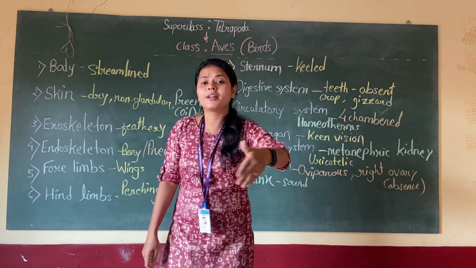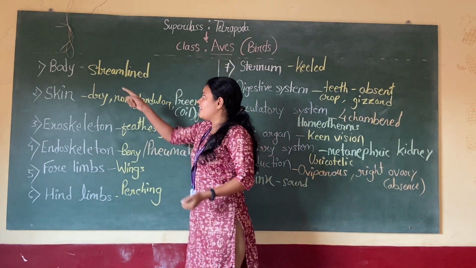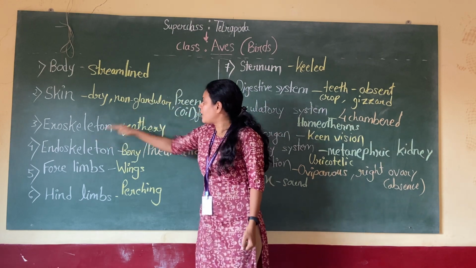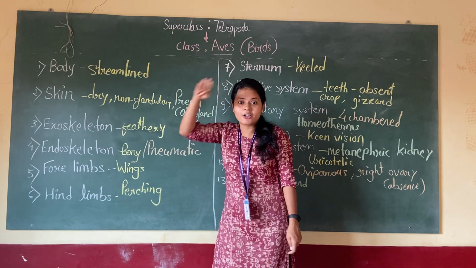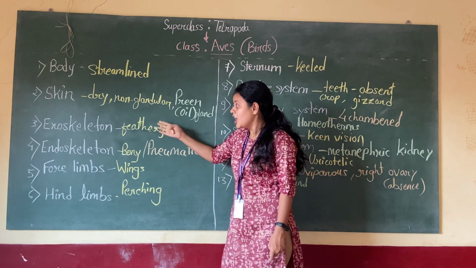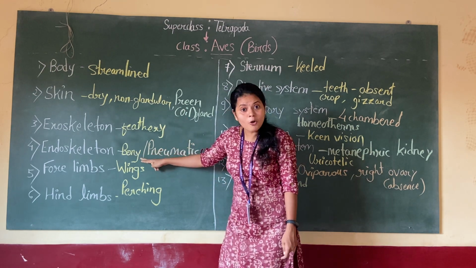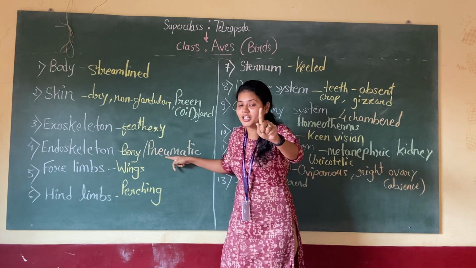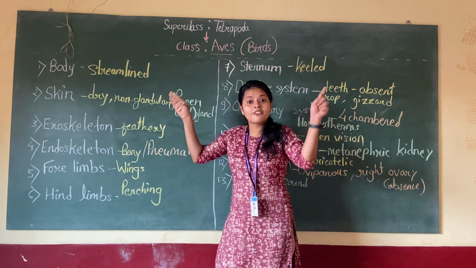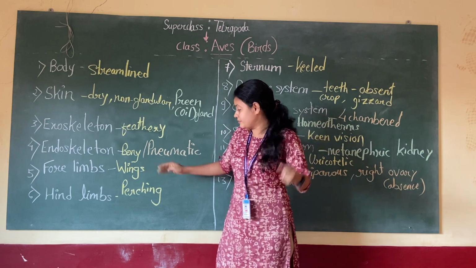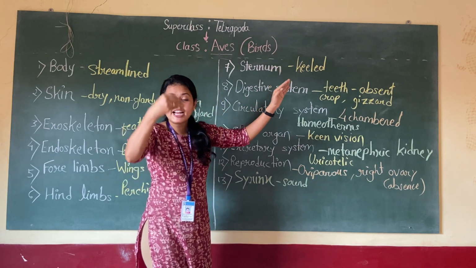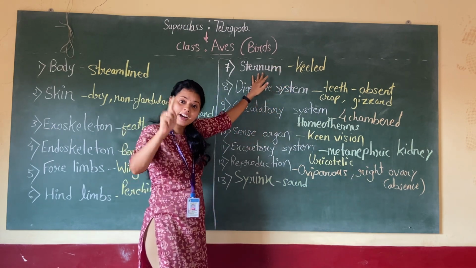Okay. So what are some of the adaptations for flight? Let me quickly revise. First, the body is streamlined, so they can easily move in the air. Second, oil is secreted on the feathers to prevent wetting, which again is a flight adaptation. Then the endoskeleton is made of bones, but the bones are hollow, again a flight adaptation to decrease their weight. Pneumatic bones they have. Then forelimbs are modified into wings to get smooth flight. Then the sternum is keeled, because the flight muscles are attached to it. Again a kind of adaptation.